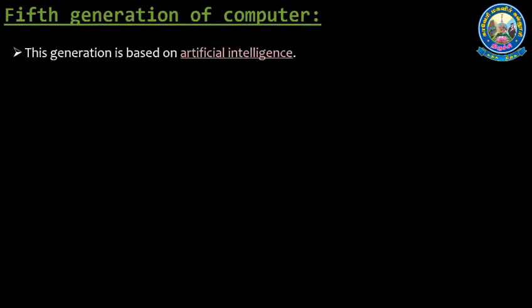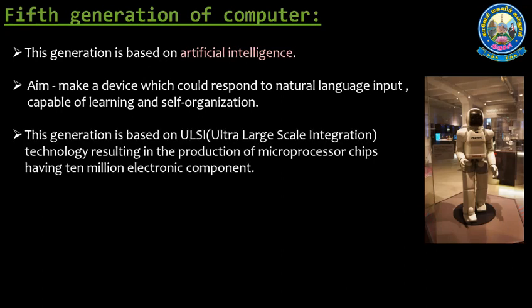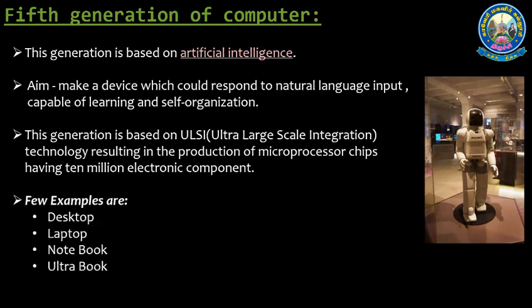Fifth generation of computers. This generation is based on artificial intelligence. The aim of this generation is to make a device which could respond to natural language input and is capable of learning and self-organization. This generation is based on ULSI, ultra large scale integration technology, resulting in the production of microprocessor chips having 10 million electronic components. Few examples are desktop, laptop, notebook, ultrabook.